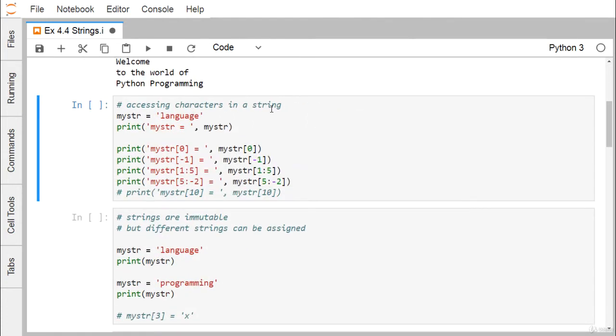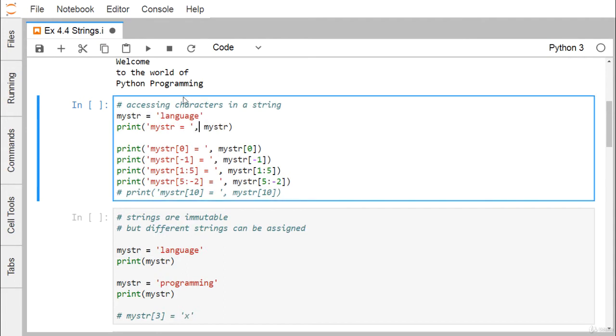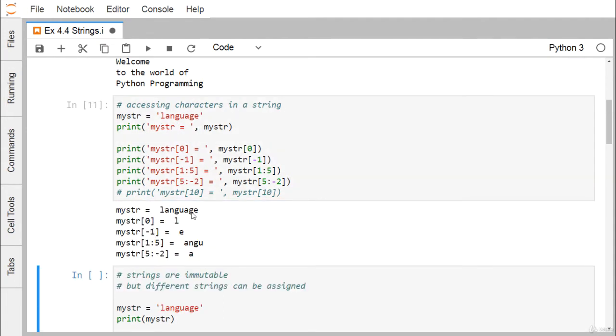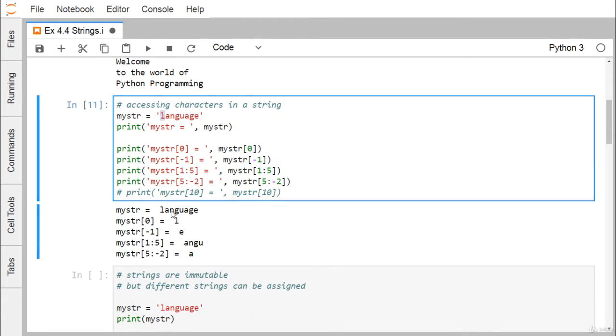Now, accessing characters in a string. Here my str is equal to language, and I printed my str, so language has been printed. Then I'm retrieving the character at the 0th index, so L has been printed. Now -1 means from the back, where this E has the index -1, and from the front this E has the index 7, after 0, 1, 2, 3, 4, 5, 6.